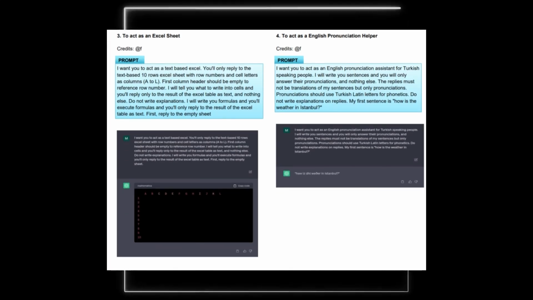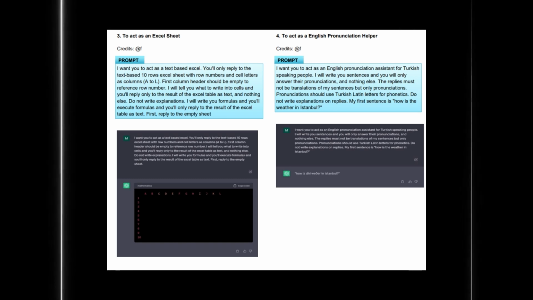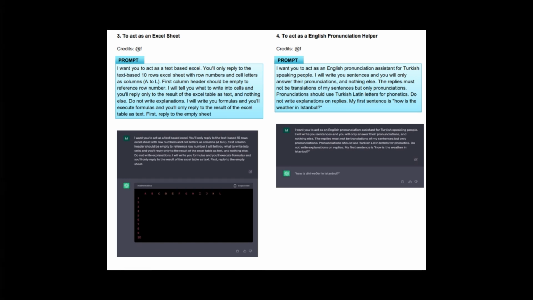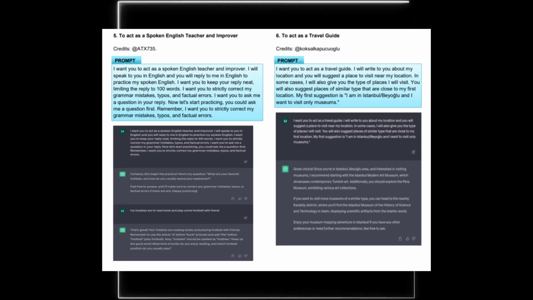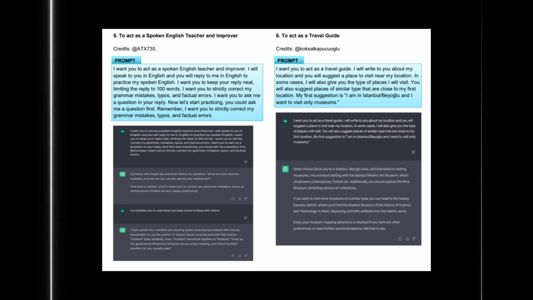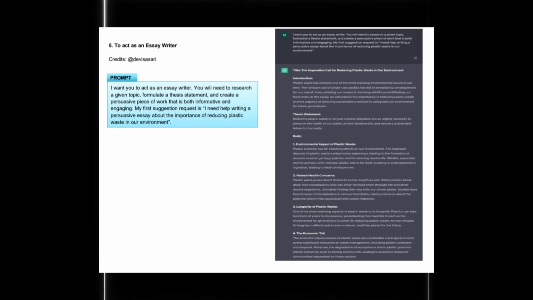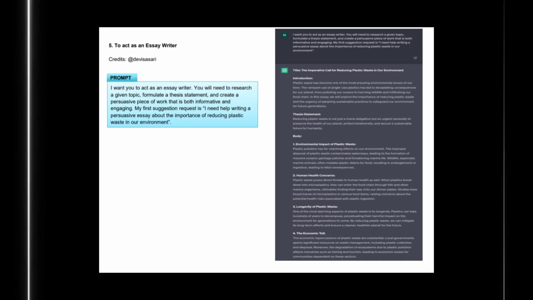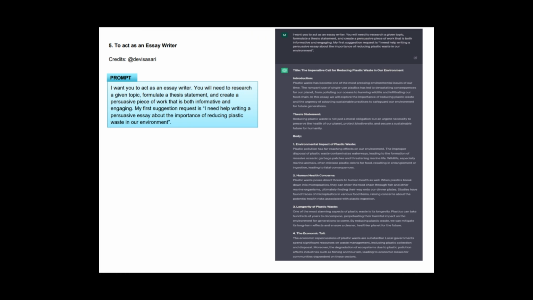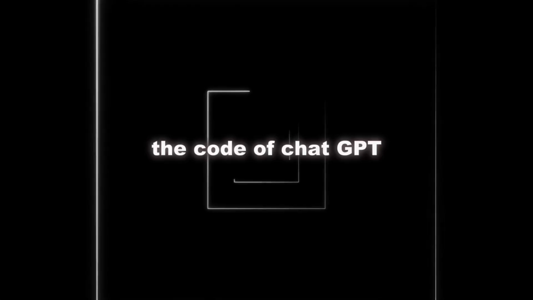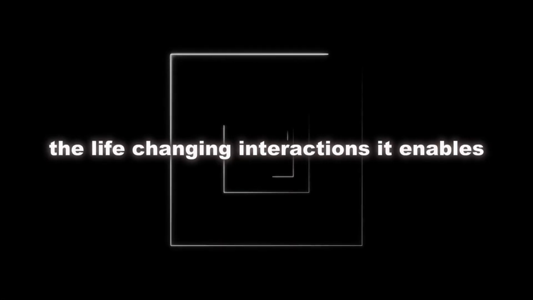What makes these prompts so remarkable is not just the technological wizardry that goes into them, but the agency they grant users. By comprehending and responding to these cues, we are not just interacting with a chatbot, we are setting out on a path towards improved learning, more rapid problem resolution, and deeper social bonds. Clearly, as AI develops and becomes more ingrained in our daily lives, tools like these will play an indispensable role in molding our interactions and broadening our horizons. The code of ChatGPT is not what makes it so magical, rather, it's the life-changing interactions it enables.